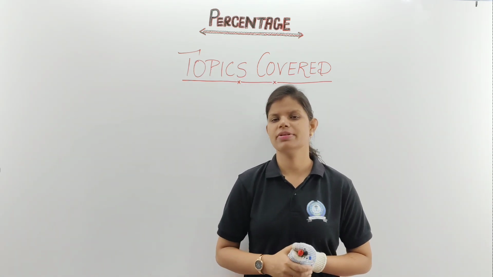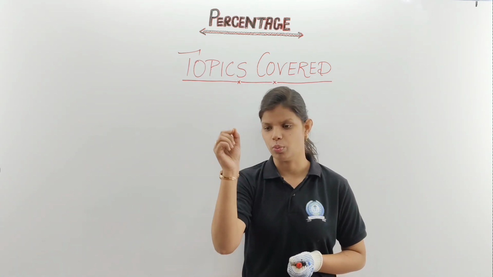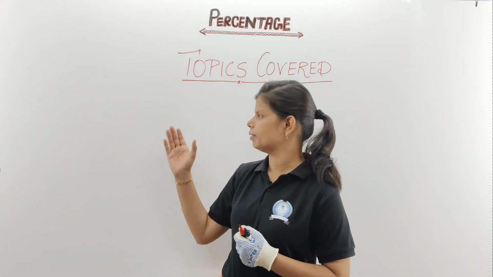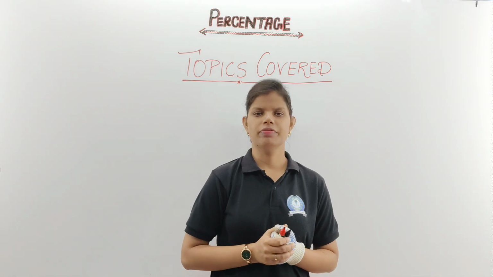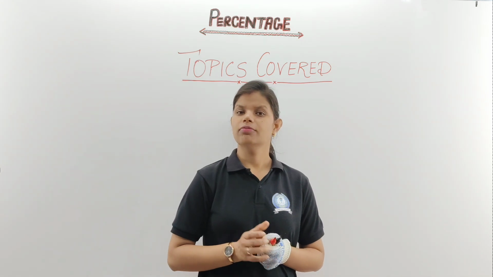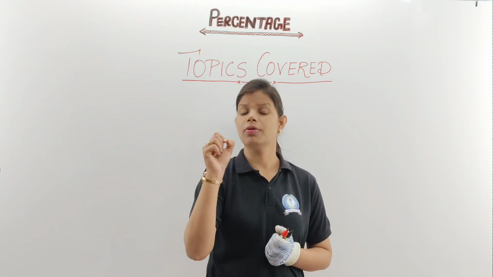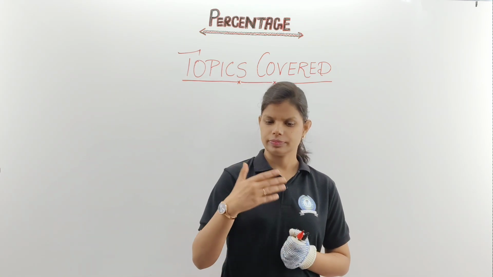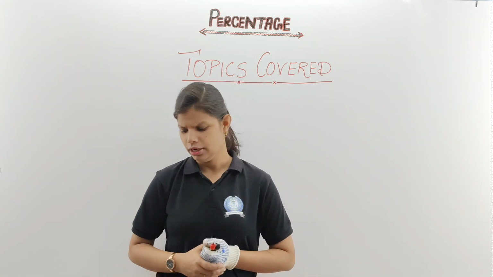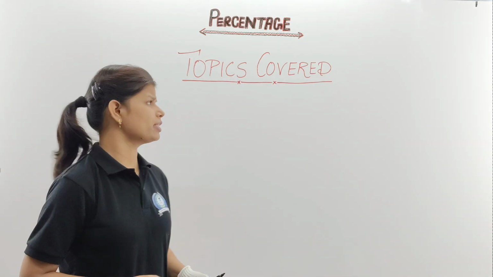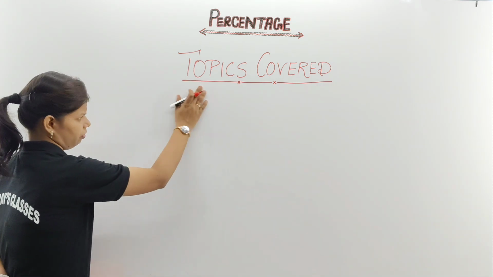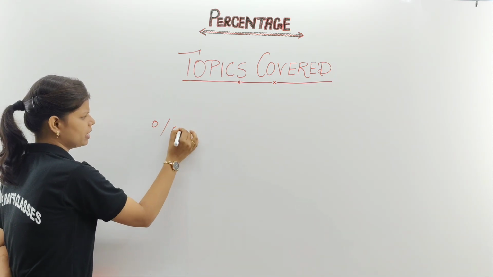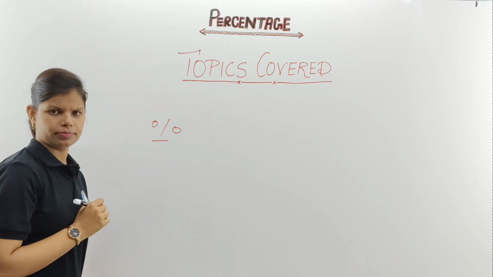So percentage is represented with a special symbol, one line with two small dots. I'll go through the pictorial representation on the board, don't worry about that. Apart from that, there is one more form, it is represented in the form of 100. That I am dealing with verbally. So in this chapter, before dealing with the chapter, I would like to tell some points. First of all, we will discuss topics covered, but the short form I am going to discuss. It is represented with this symbol.